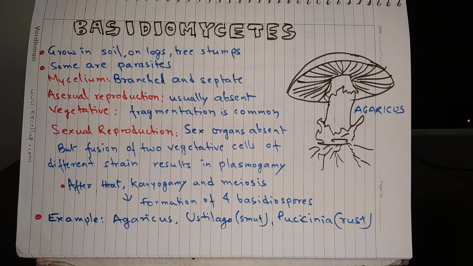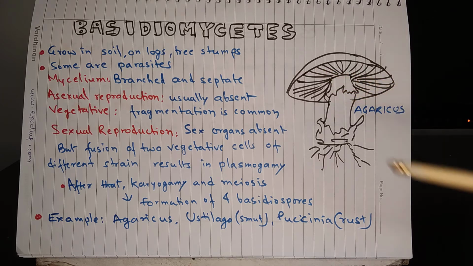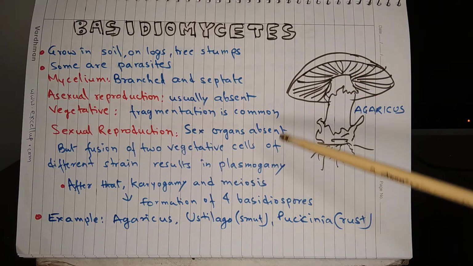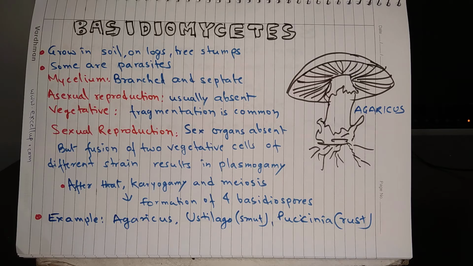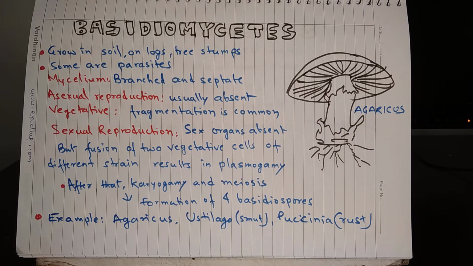Fragmentation is quite common. In case of sexual reproduction, sex organs are absent, but fusion of two vegetative cells of different strains results in plasmogamy, and plasmogamy is eventually followed by karyogamy, which is followed by meiosis, and finally formation of 4 basidiospores.